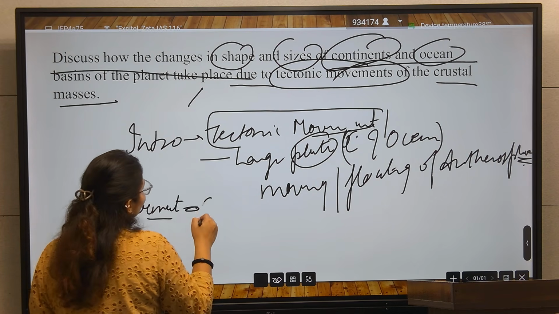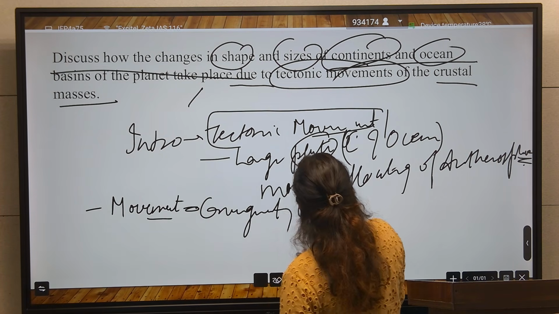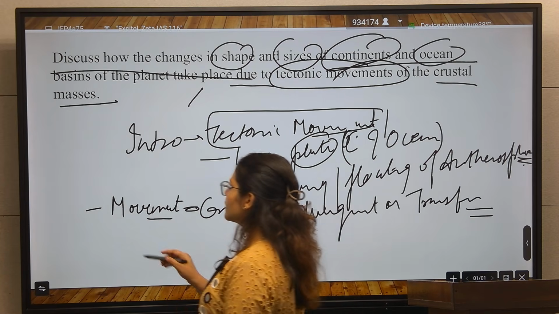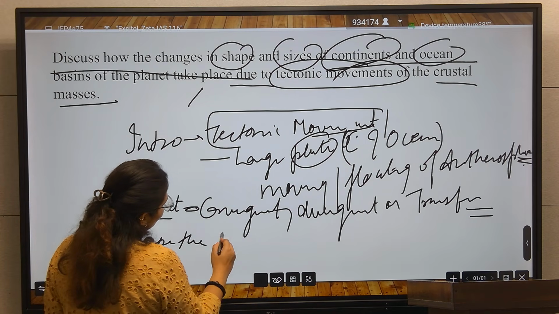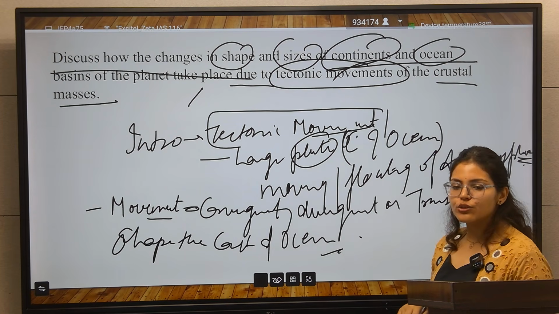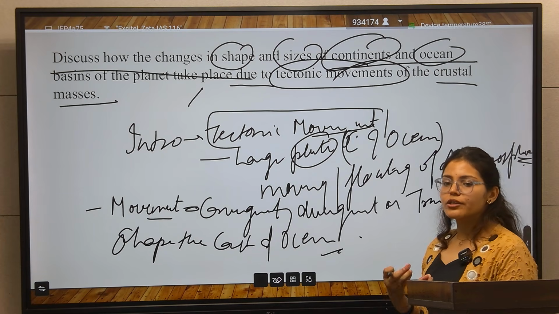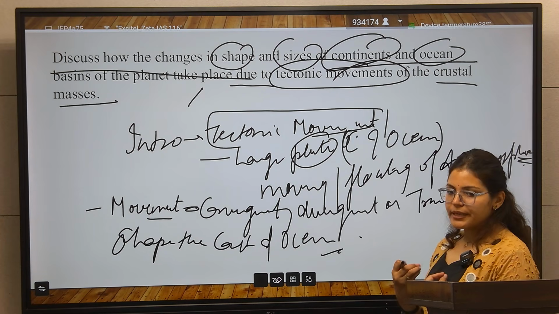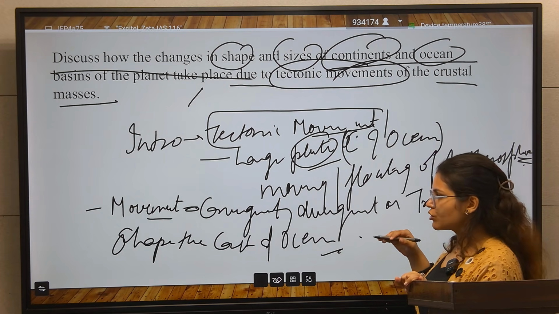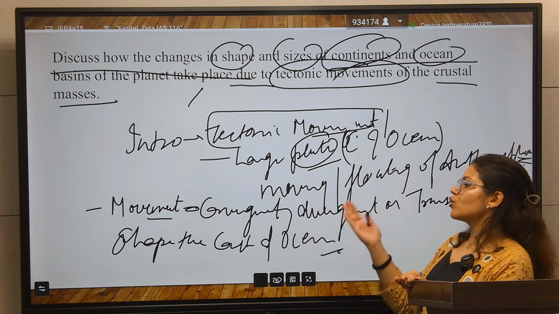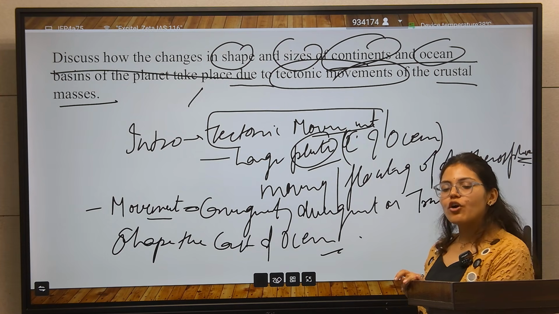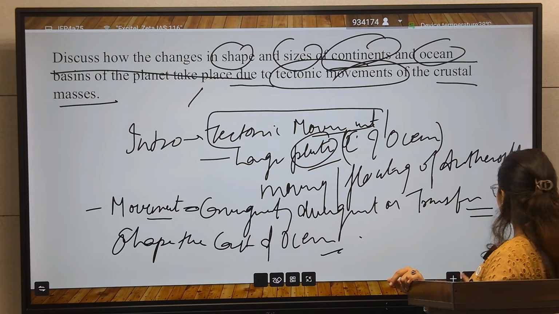These movements, either convergent, divergent or transform, shape the continents and oceans. So in the intro part you will define what tectonic movement is: that there are a number of oceanic and continental plates floating on the asthenosphere, and these movements, convergent, divergent or transform, change the shape and size of continents and oceans. So in the intro part write this.